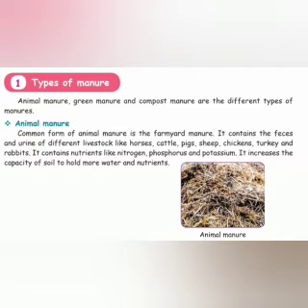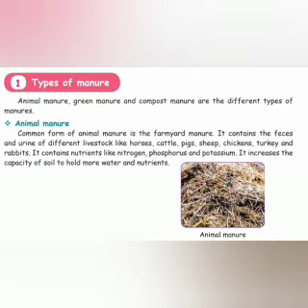Okay children, now we will see the types of manure. Animal manure, green manure and compost manure are the different types of manures. Children, can you say the types of manure? Animal manure, green manure and compost manure are the different types of manures. Okay children, now we will discuss one by one.